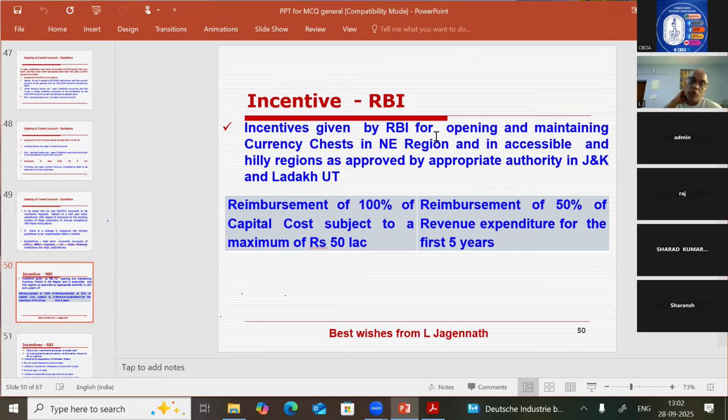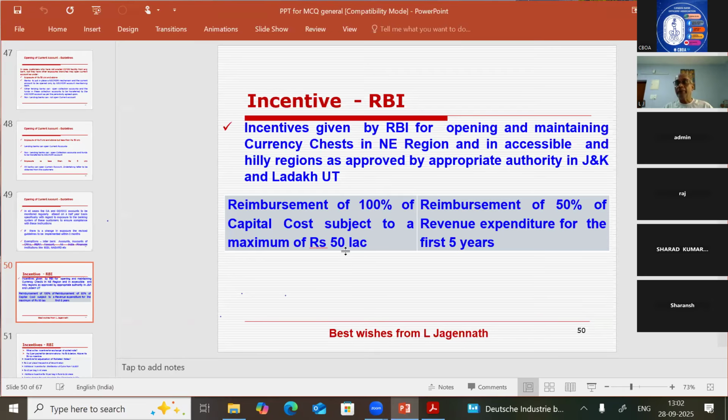Only one slide. With regard to the incentive for opening and maintaining a currency chest, RBI gives reimbursement of 100% of capital cost subject to a maximum of 50 lakhs. So banks will get an incentive of 100% reimbursement of the capital cost incurred for setting up the currency chest, subject to a maximum of rupees 50 lakhs.